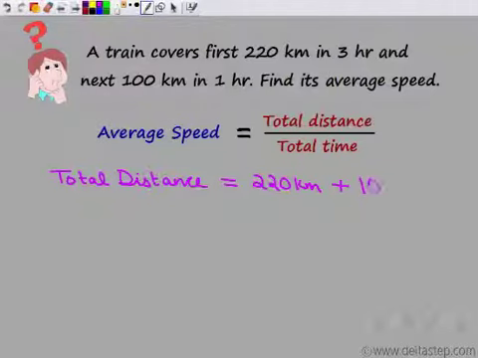So total distance is 220 plus 100 kilometers, which gives me 320 kilometers. That is the total distance.